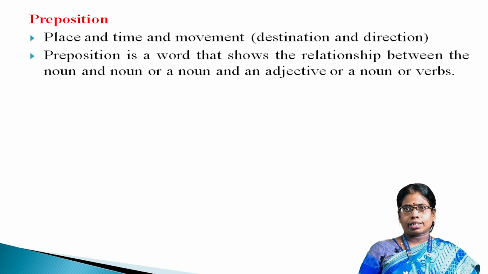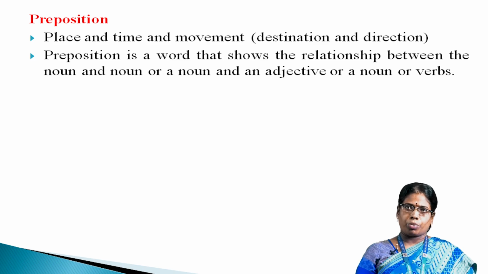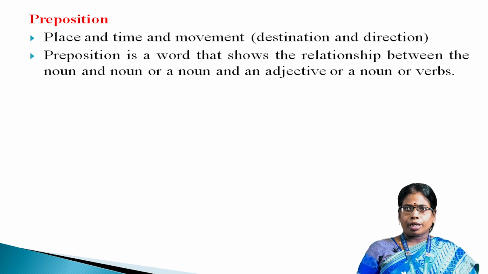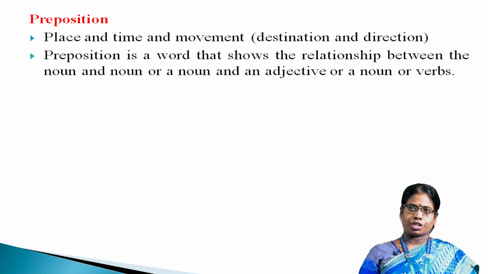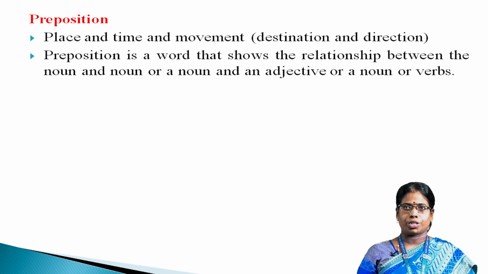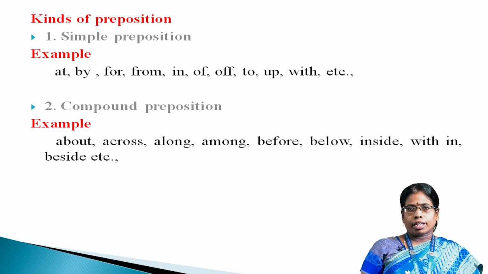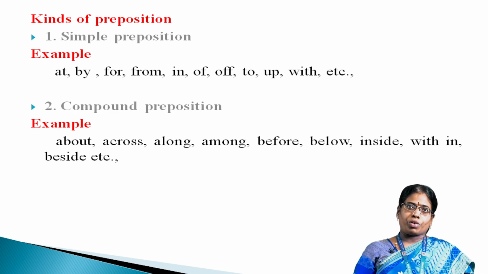Preposition denotes the place and time, and movement, that is, destination and direction. We can explain in detail: it is a word that shows the relationship between a noun and a noun, or an adjective, a noun or verbs. It denotes the exact position of a noun, we used to say.